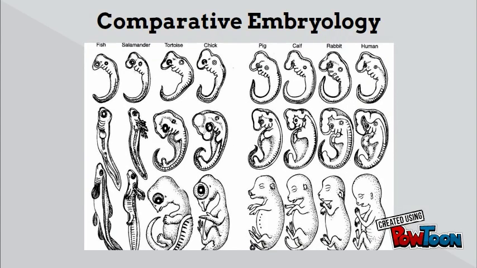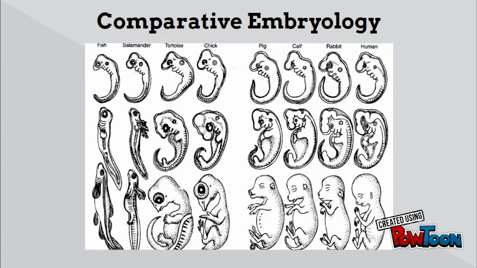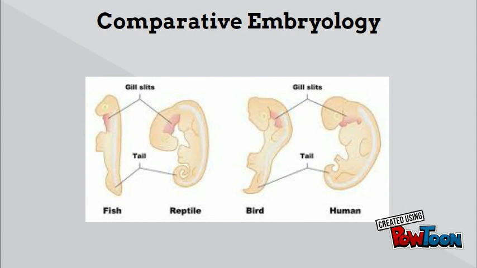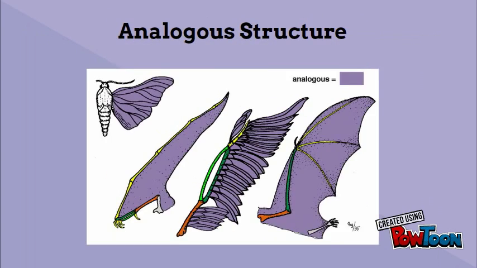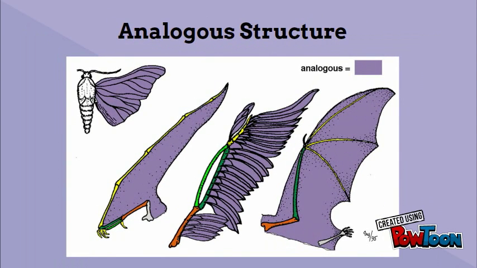Comparative embryology supports the theory of evolution because scientists have found that the embryos of many different species show similarities, which implies they share a common ancestor. Homologous structure is a body structure that has a similar evolutionary origin and similar structure, but it has a different function, just like a tiger's arm and a whale's fin. Analogous structure, on the other hand, has a different bone structure, but it has the same purpose. An example of this would be a bird's wing and a butterfly's wing.